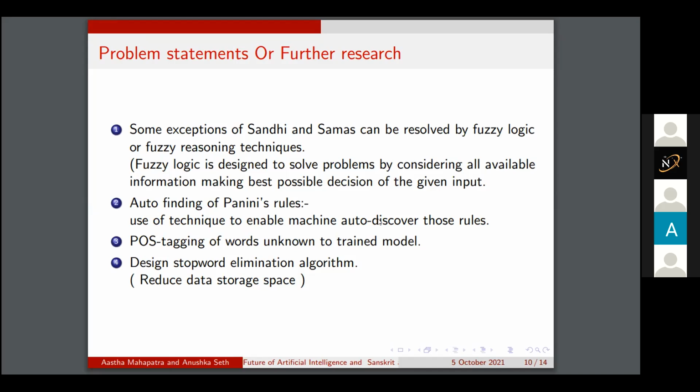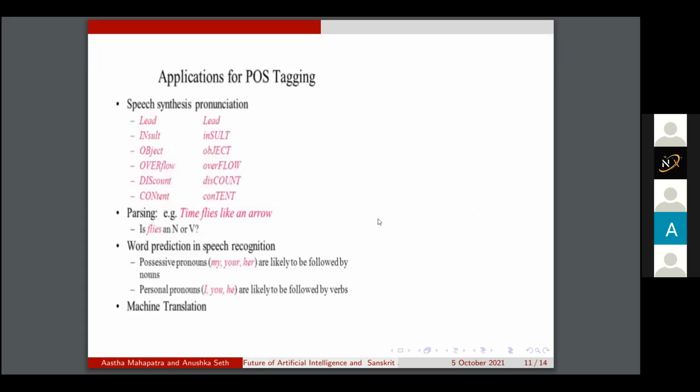Panini was the grammarian of Sanskrit. Auto-finding just means that we should try to find some technique which will enable a machine to auto-discover all those 4,000 rules given by Panini. POS tagging of words unknown to the trained model. POS tagging identifies what type of word or phrase is contained in a block of text.